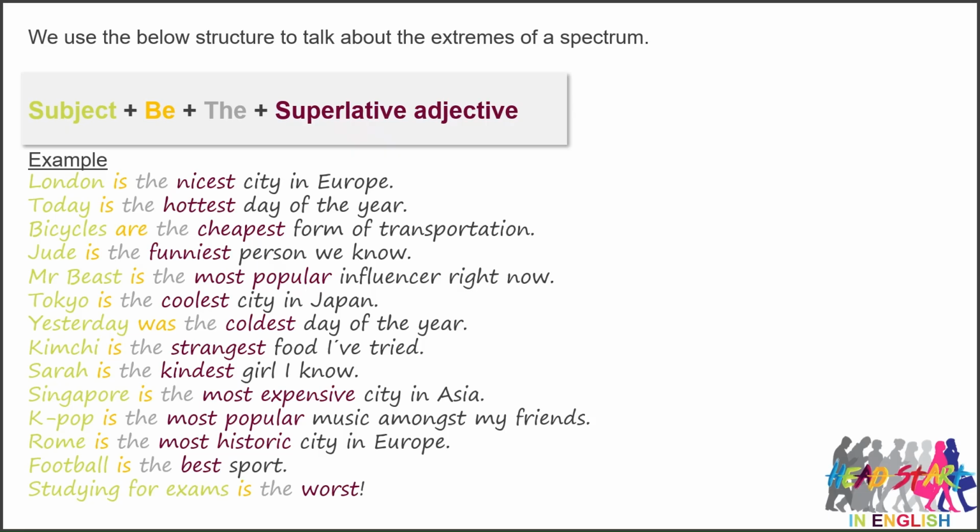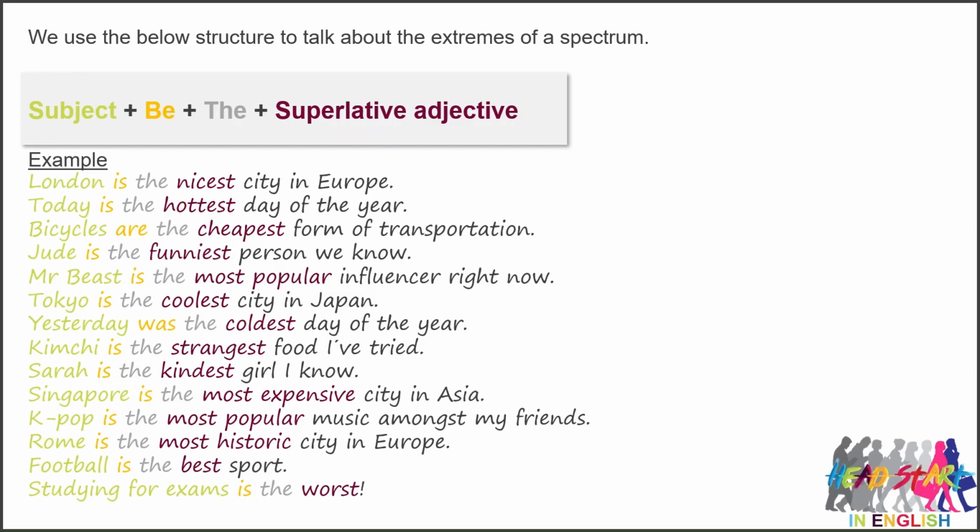So, London is the nicest city in Europe. Today is the hottest day of the year. Bicycles are the cheapest form of transportation. Jude is the funniest person we know. Mr. Beast is the most popular influencer right now. Tokyo is the coolest city in Japan. Yesterday was the coldest day of the year. Kimchi is the strangest food I've tried.